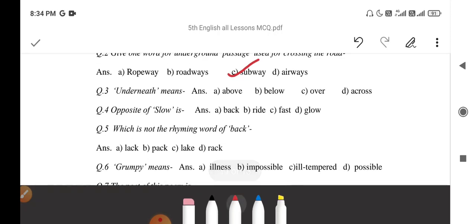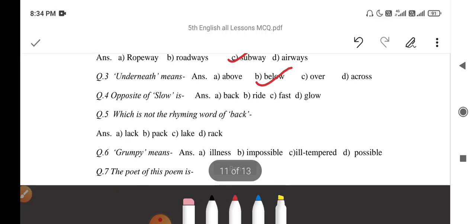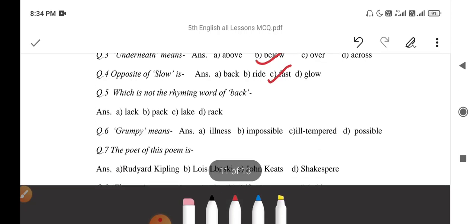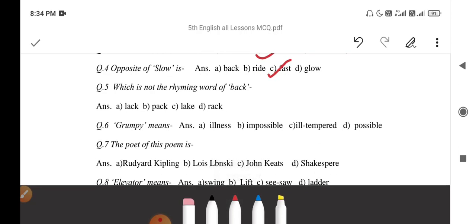Underneath means below. Opposite of slow is fast. Which is not the rhyming word of back? Lack, pack, lake, rack. That is option C, L-A-K-E, lake. All others are rhyming words of back.